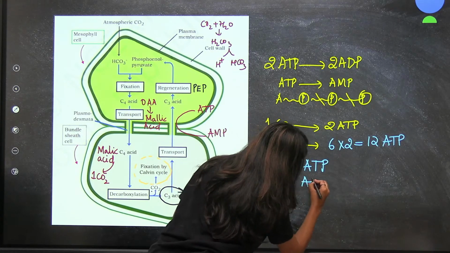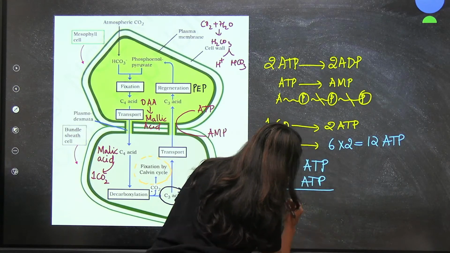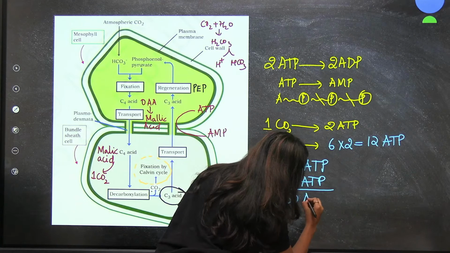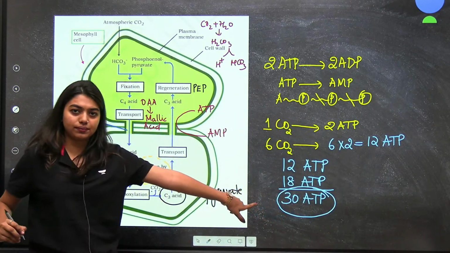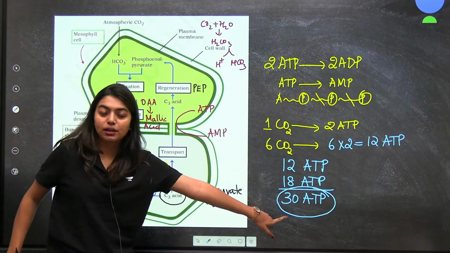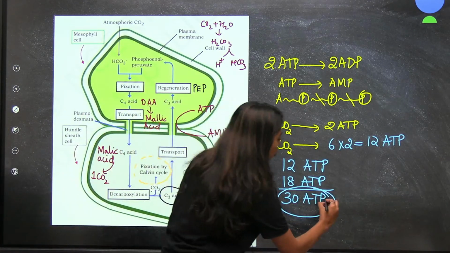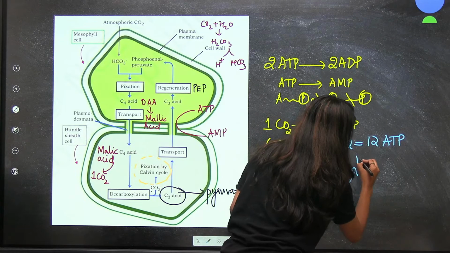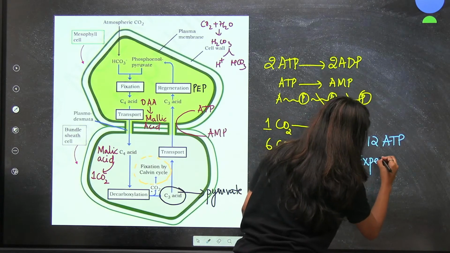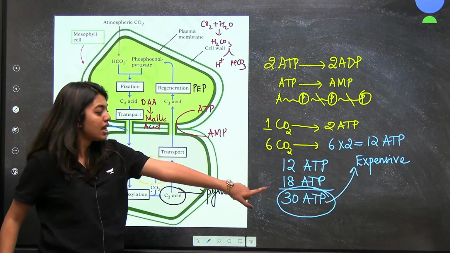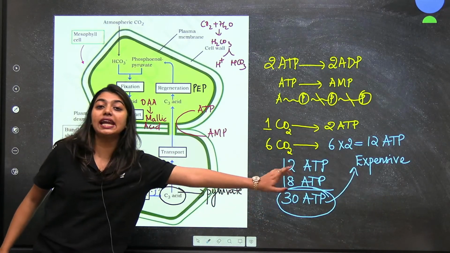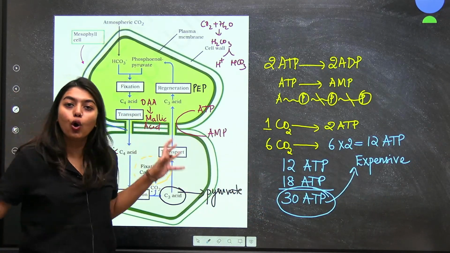That means I need a total of 30 ATPs to synthesize one molecule. That is why I call this reaction an expensive reaction. Your C4 cycle is an expensive reaction because we require around 30 ATPs to do the whole synthesis.